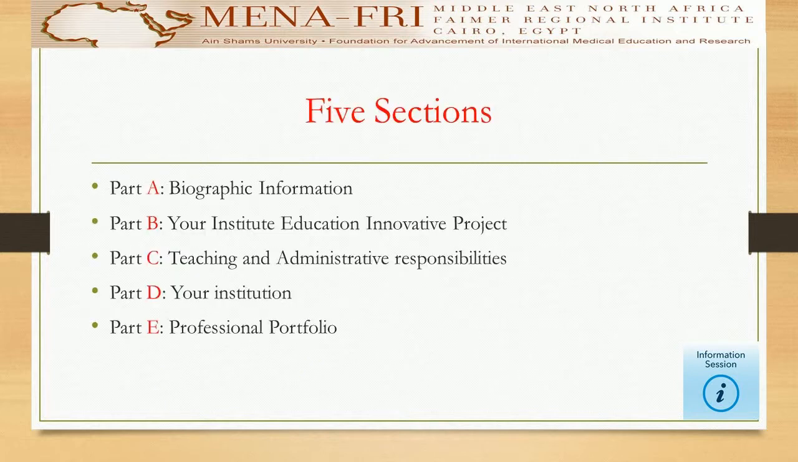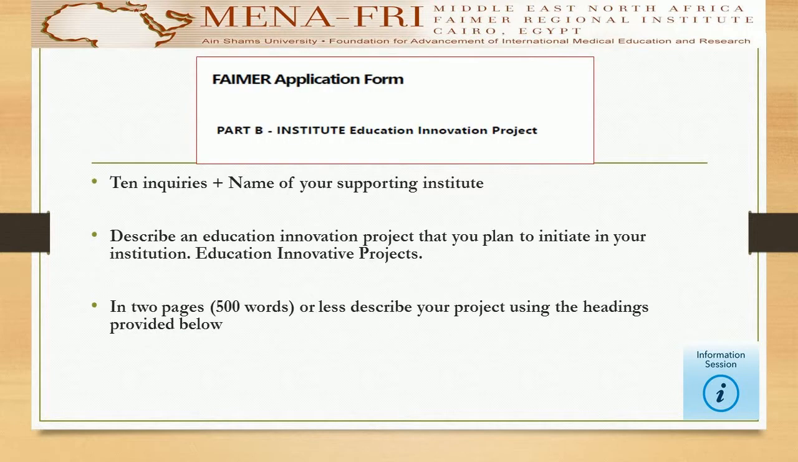The application is subdivided into 5 sections. Each section inquires about some related and detailed information within the theme of the section. The process of filling those sections may be a little bit detailed and consumes around 1 hour if your data is ready. Nevertheless, all sections are almost equally important in the evaluation of your application. Section B, which is related to your Education Innovation FAIMER project, carries the highest weight for assessment and evaluation of your acceptance to ASU MENA FAIMER Regional Institute.